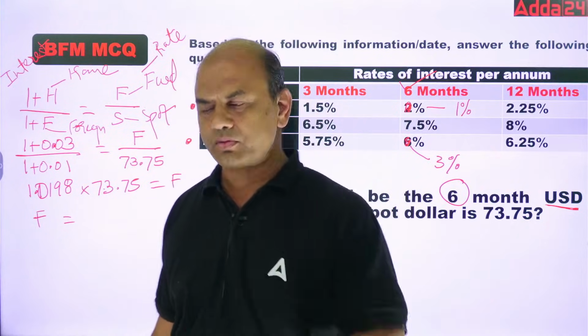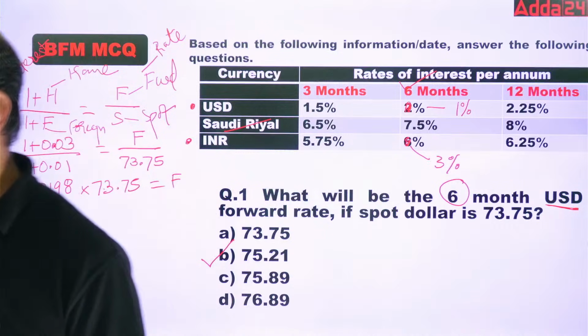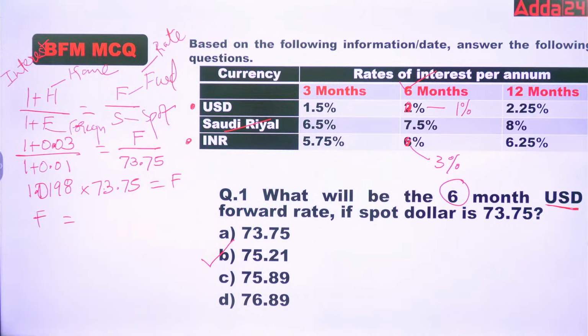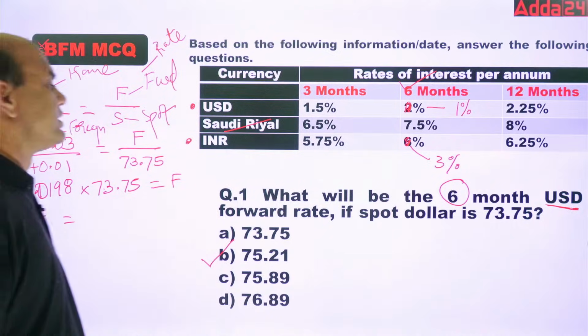Everyone give me the forward rate now. What are you getting? Are you getting 75.21? All of you, are you getting 75.21? Correct? So if you get this numerical tomorrow, again you should be able to solve this. So this is the 6 month.